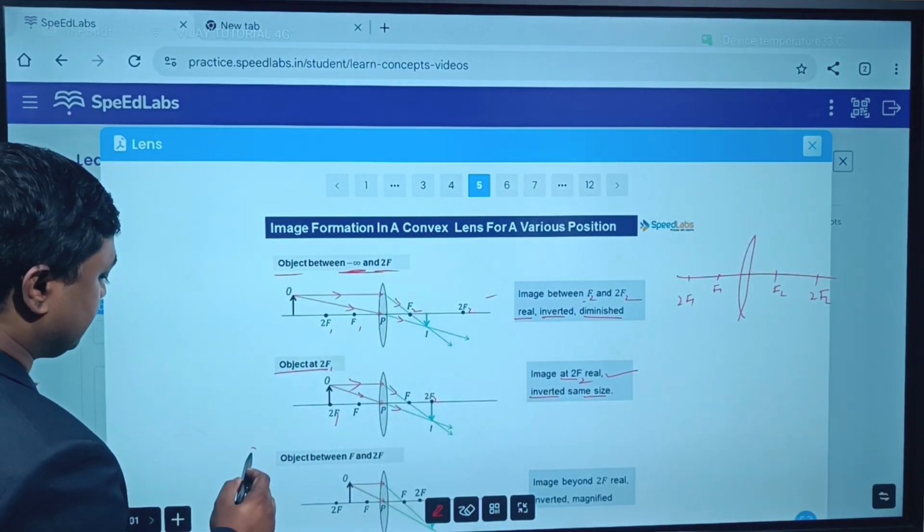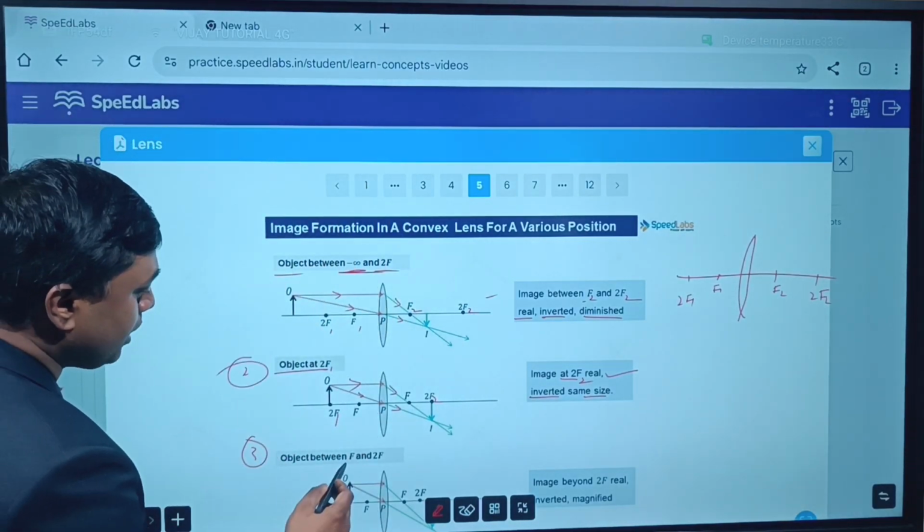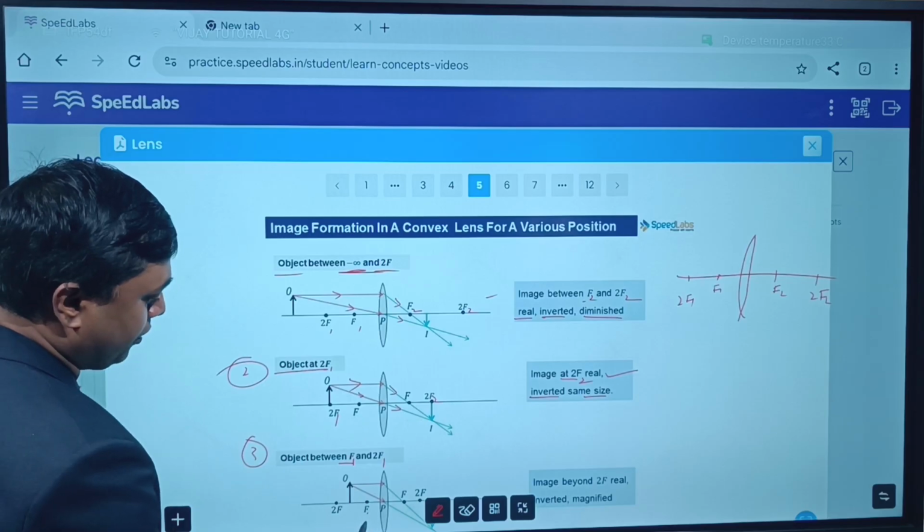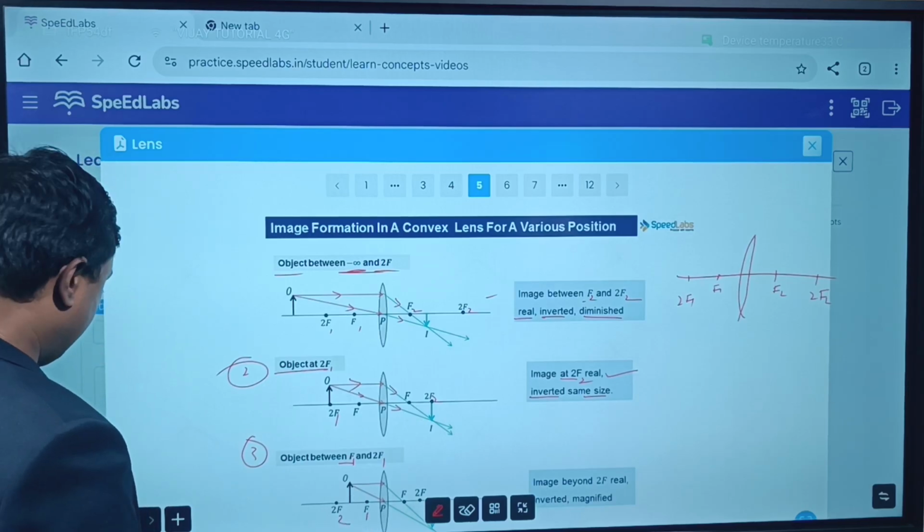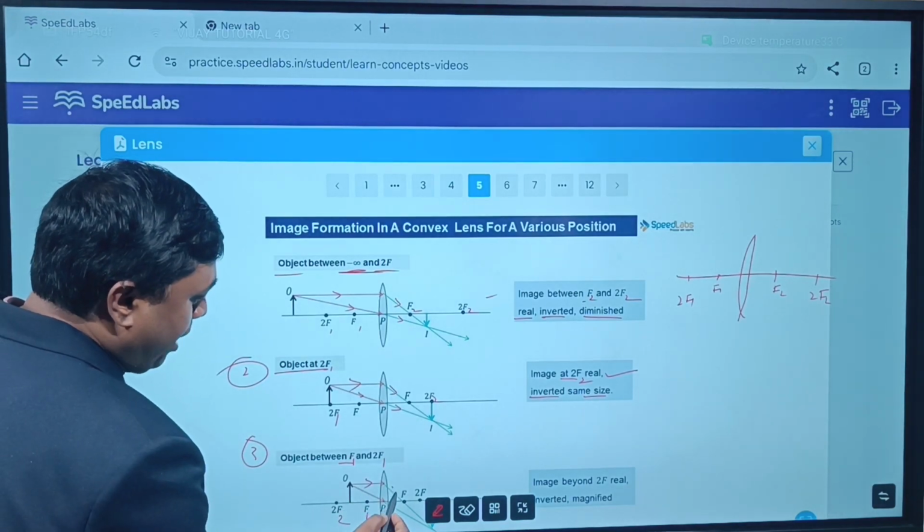Third case: when the object is between F1 and 2F1. This is F1 and this is 2F1. So one ray you take parallel; it will pass through the focus.